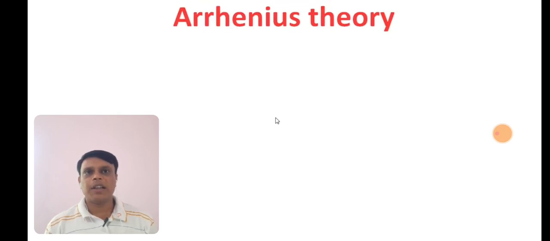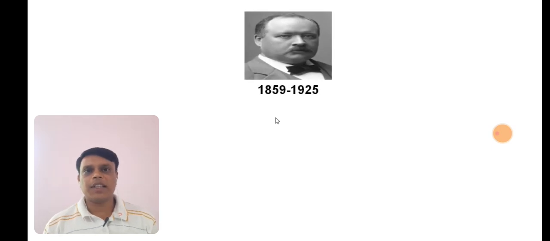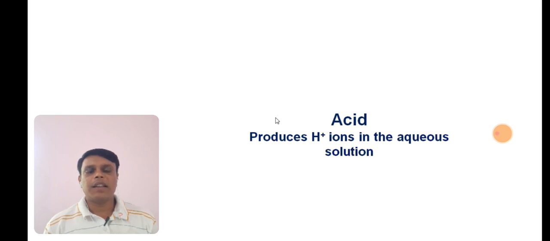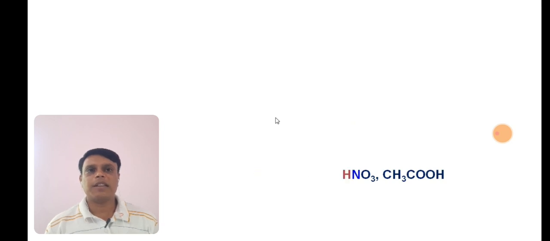This Arrhenius theory was proposed by the scientist Arrhenius. That's why it is called Arrhenius theory. According to him, an acid is any substance, molecule or compound which produces H plus ions in its aqueous solution. Those compounds are called Arrhenius acids. For example, HCl, H2SO4, HNO3, acetic acid, all these compounds produce H plus ions in their aqueous solution. That's why they are called Arrhenius acids.